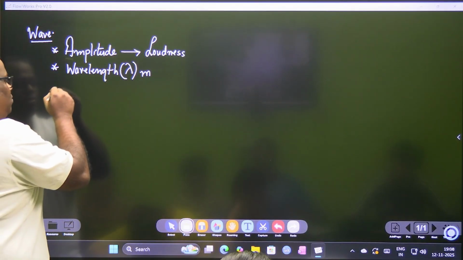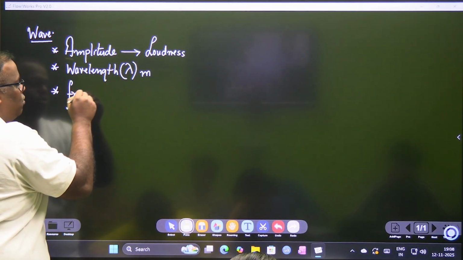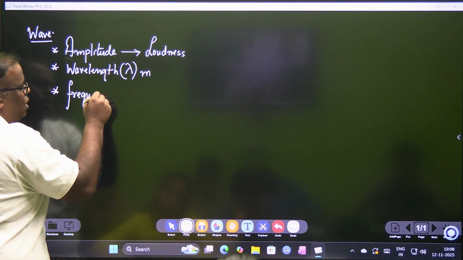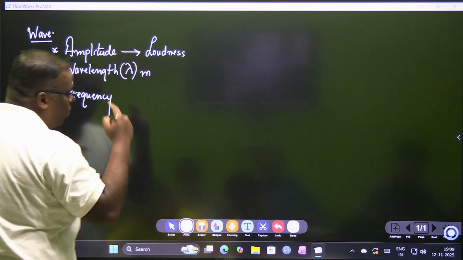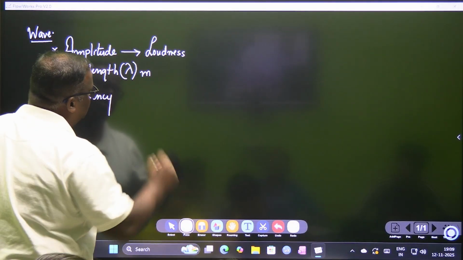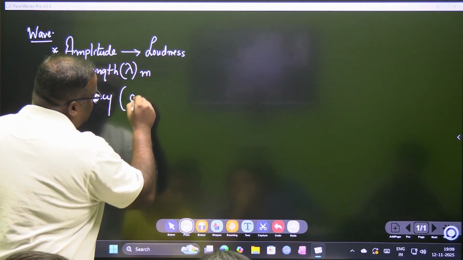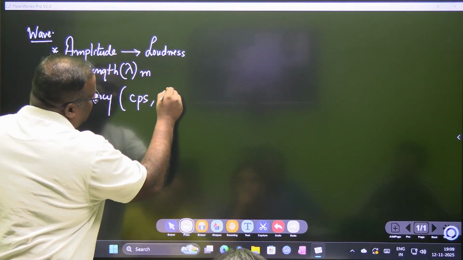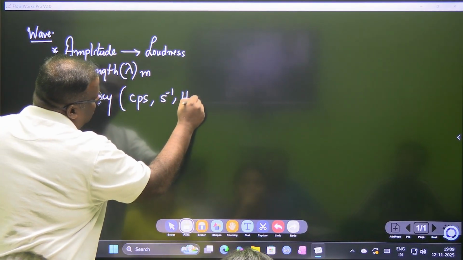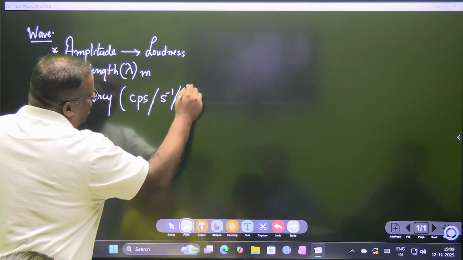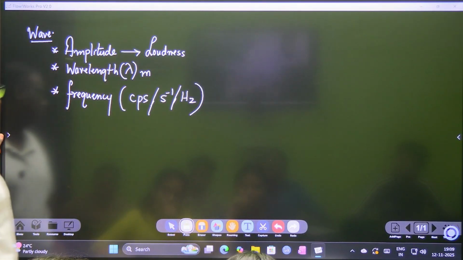After this, we got to know something which is known as frequency. Frequency tells me that in 1 second, how many cycles happen. Okay, so it's represented as CPS or as second minus 1 or as hertz. All are same. How many cycles in 1 second?